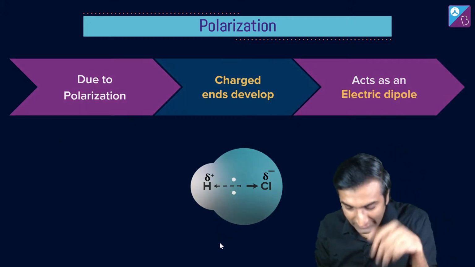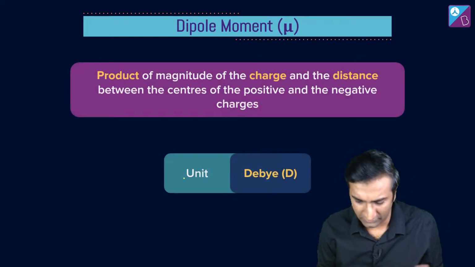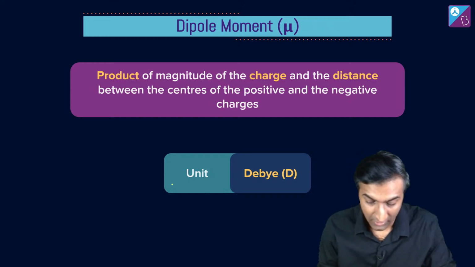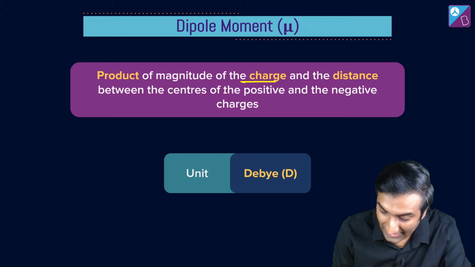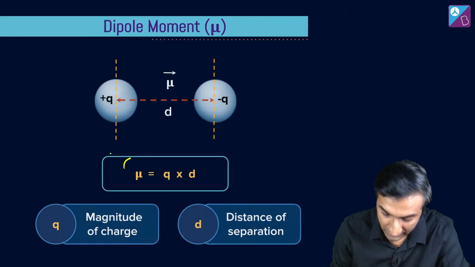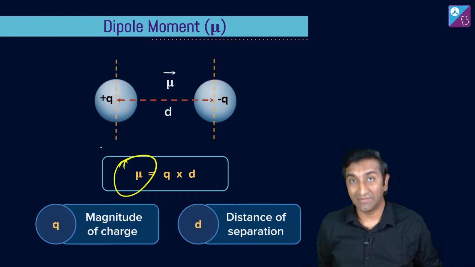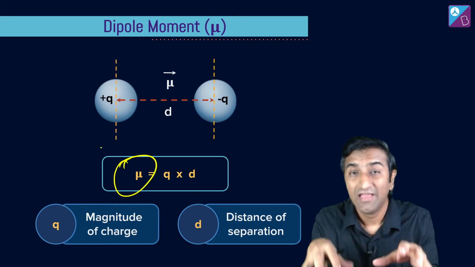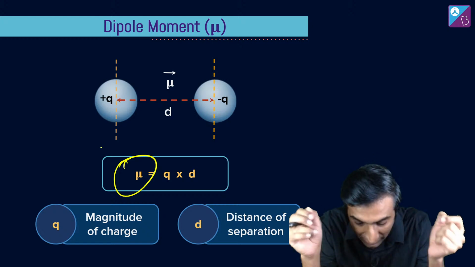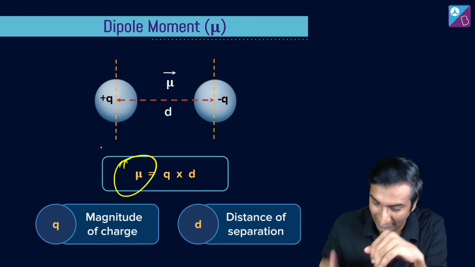Long time. Its unit can be either D, or it can be another unit. There's this whole thing of, what do you call it? The SI units can also be used for this. Here, I'm going to multiply the charge and the distance, and I get this value of dipole moment over here. Again, I'm telling you that this is an introductory idea. Okay, we will not calculate numbers in detail, but we'll get a feel of whether compounds are polar or not polar. That is what we will try and develop. That intuition is what we'll try and develop. So let's go develop that intuition. Okay?